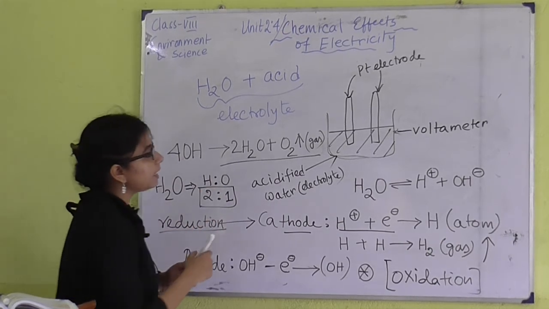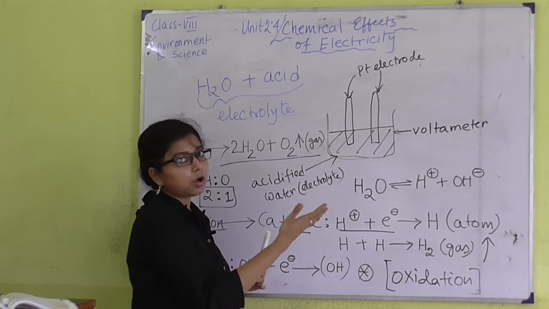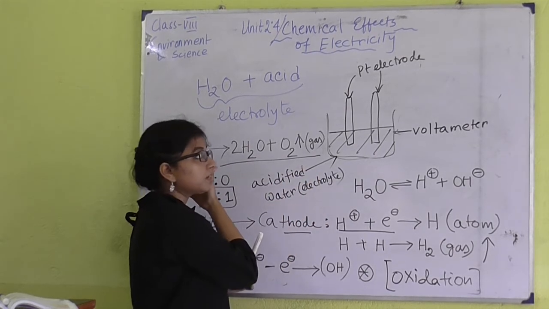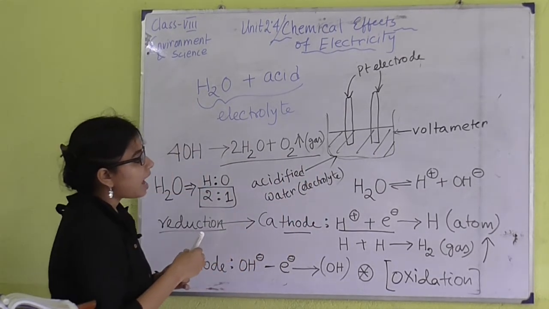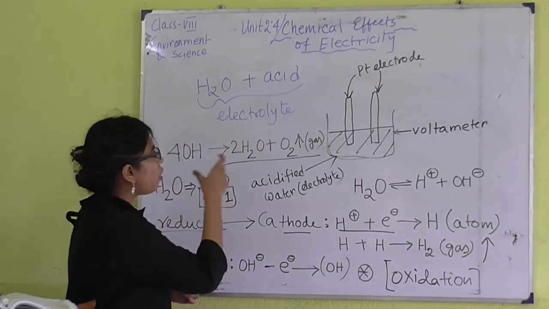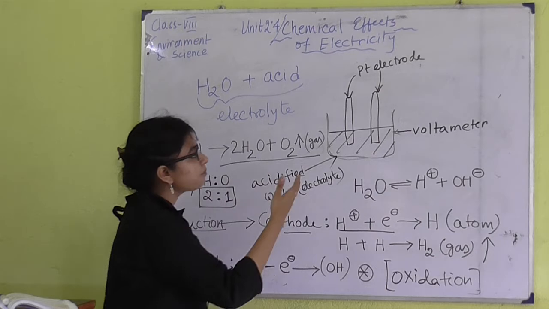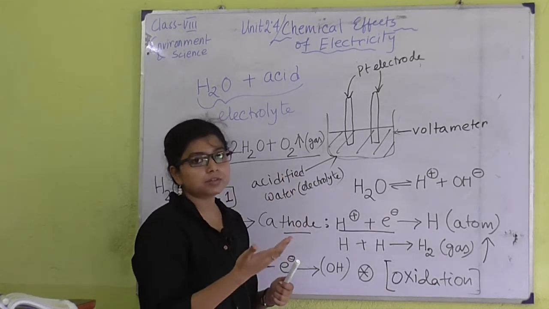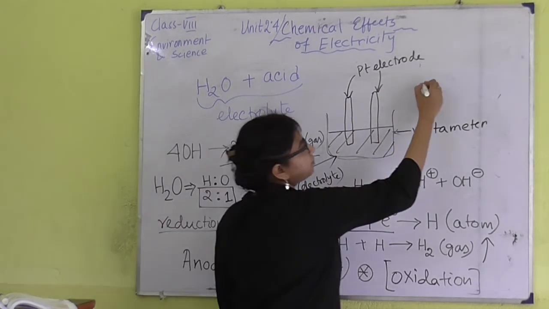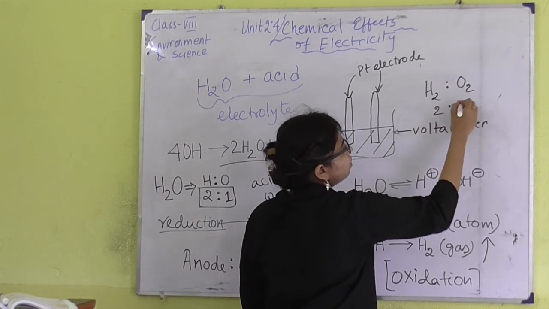If I look at the gas collector in terms of volume, hydrogen has been produced in 2 parts and oxygen in 1 part. That means here also the production of hydrogen and oxygen will be 2:1.